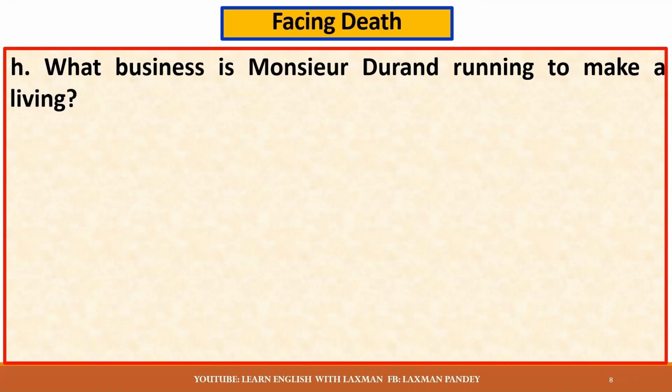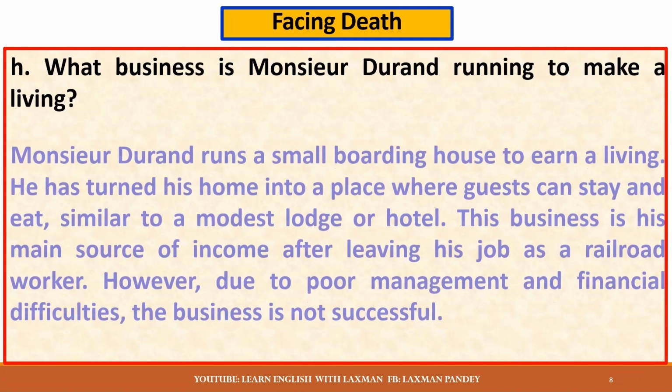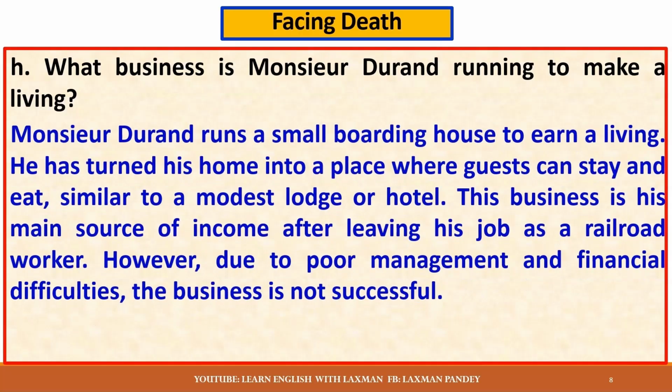What business is Monsieur Durand running to make a living? Monsieur Durand runs a small boarding house to earn a living. He has turned his home into a place where guests can stay and eat, similar to a modest lodge or hotel. This business is his main source of income after leaving his job as a railroad worker. However, due to poor management and financial difficulties, the business is not successful.